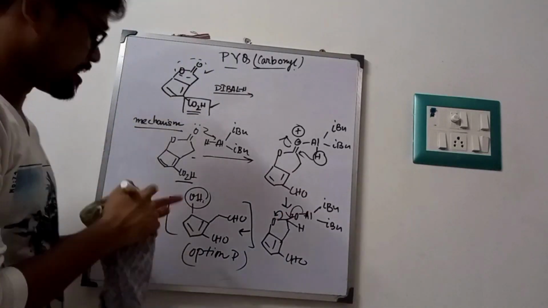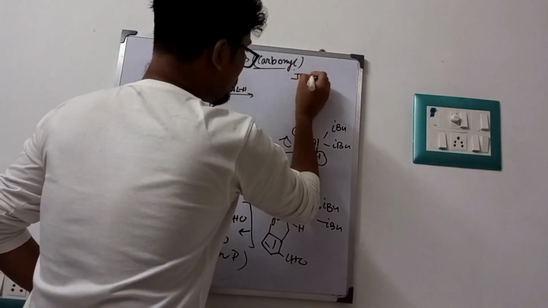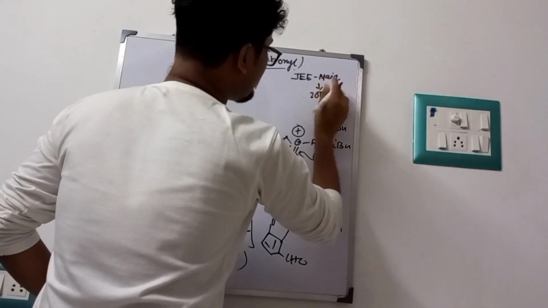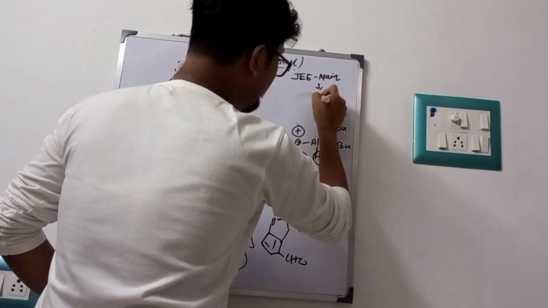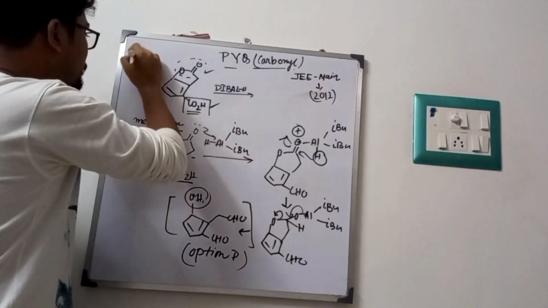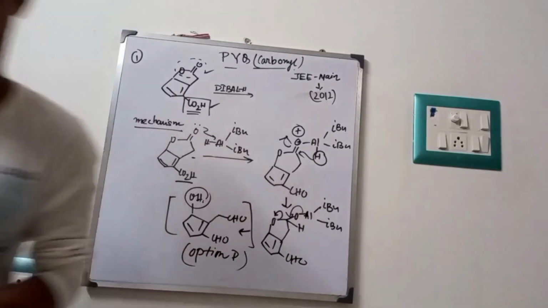So this is our final product, and this is a very important question of JEE Main 2017. Ring opening reaction and ring closing reaction is very important and very tricky. So this is our first question. Now I am going to our next question.